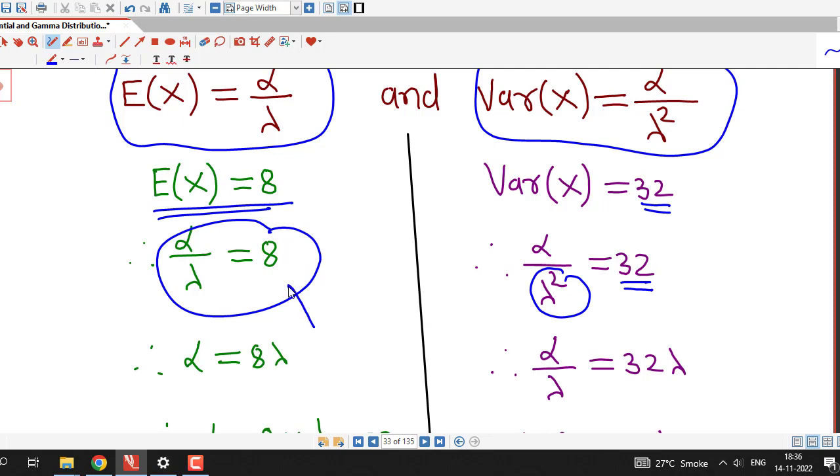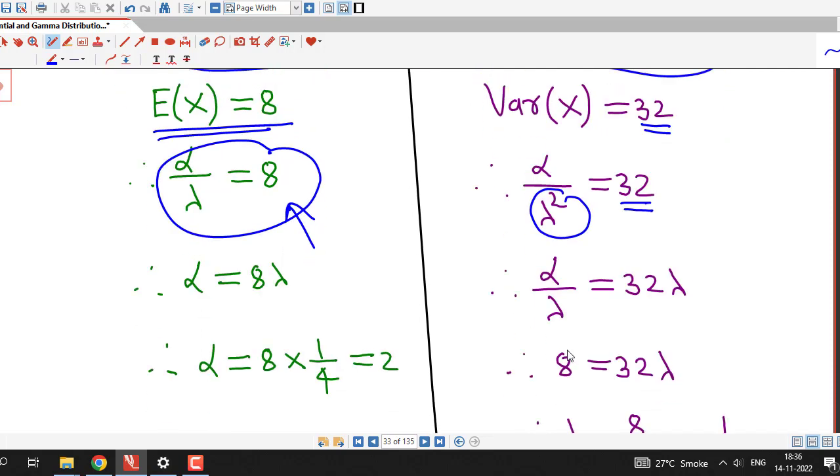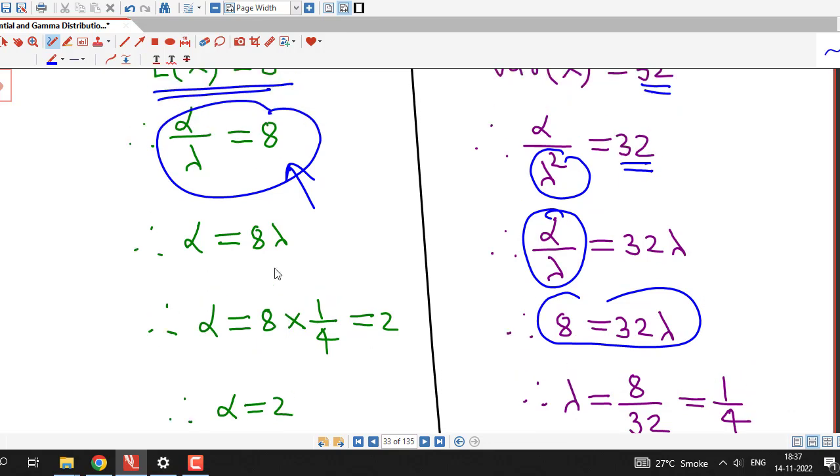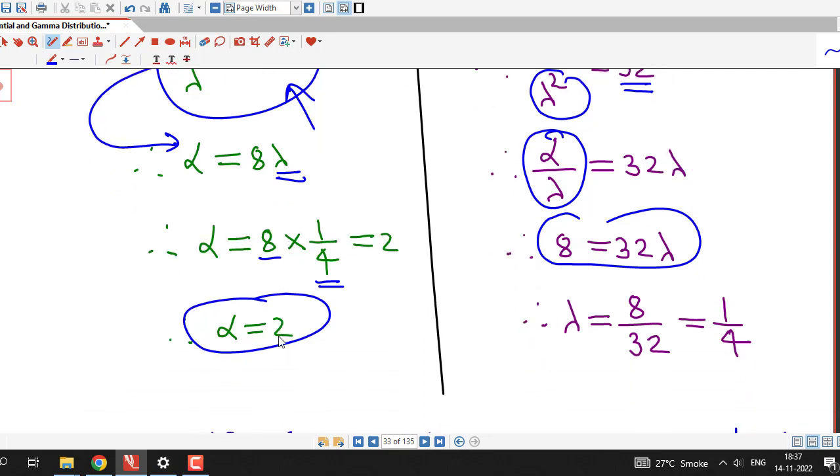Now alpha over lambda is 8, so I substitute it here, and I obtain lambda equal to 1 by 4. I can obtain alpha by taking lambda equal to 1 by 4: alpha equal to 8 times lambda, 8 times 1 by 4, that is 2. We find that alpha is 2 and lambda is 1 by 4.